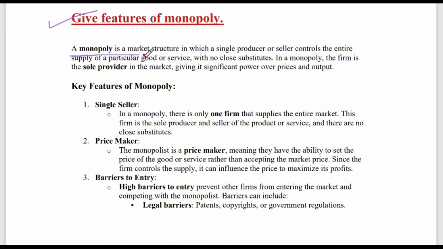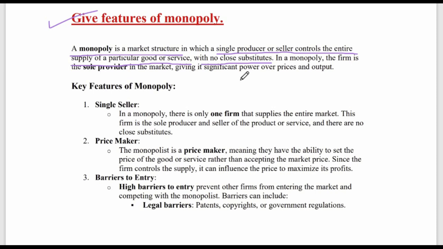Monopoly is a market structure in which a single producer or a seller controls the entire supply of a particular good or service with no close substitute. If I am a monopolist, if I control an entire market with my product, then I am a monopoly.